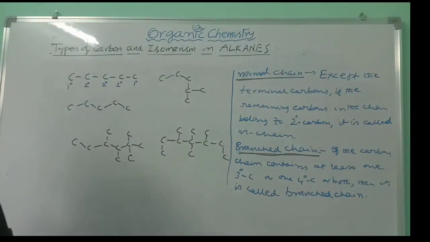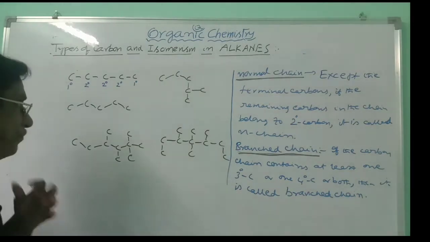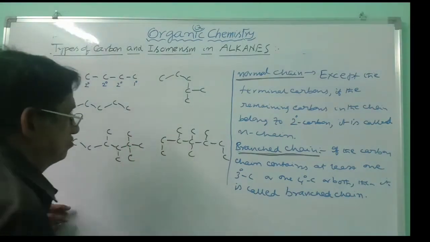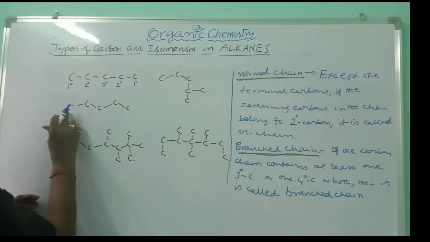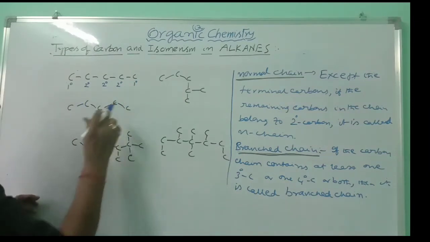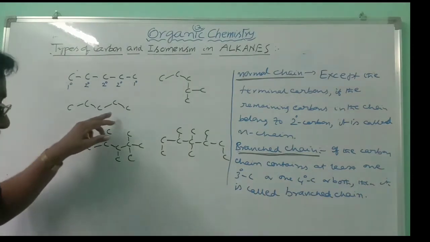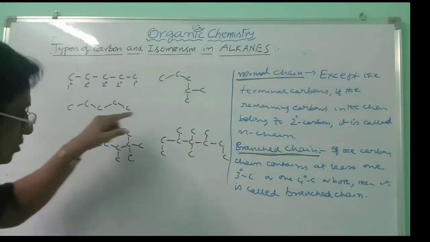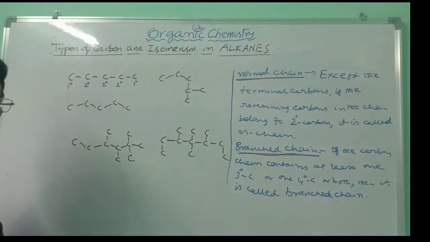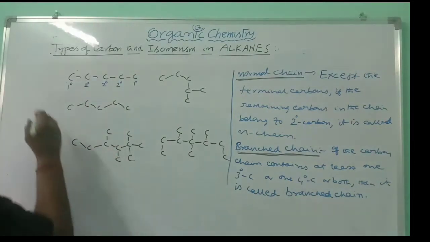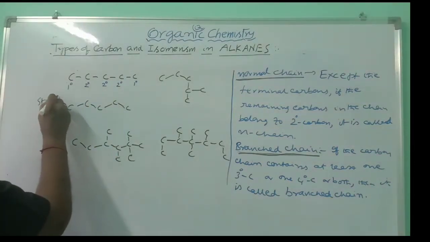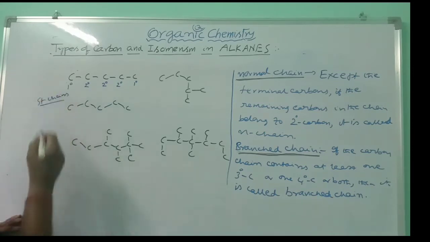A chain can be written in any way, in a zigzag manner. Like that you can write. If you take this one or this one, first 1, 2, 3, 4, 5, both are the same. The actual structure of a carbon chain in alkanes will be in this manner, not in that manner. But both are said to be straight chains.